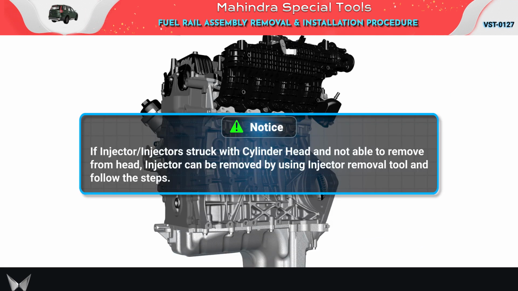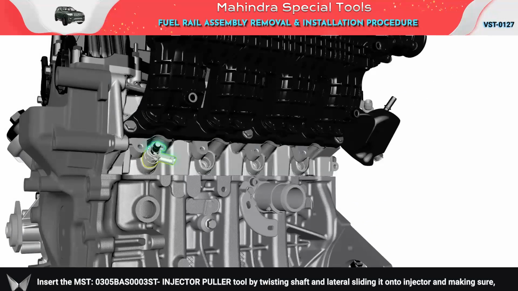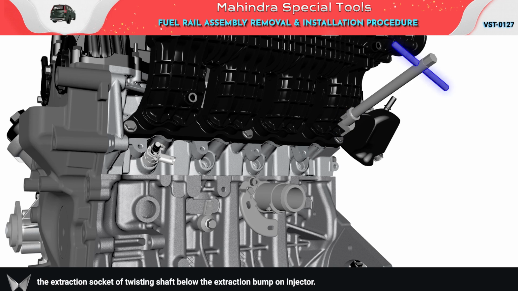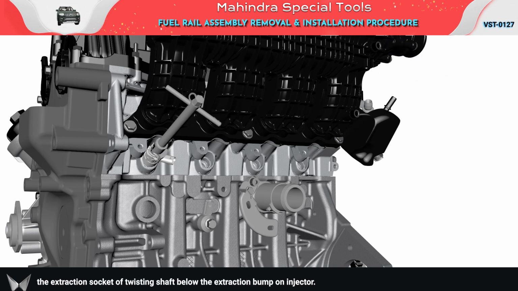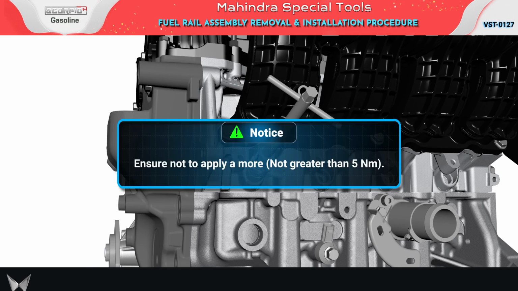Notice: insert the MST injector puller tool by twisting shaft and lateral sliding it onto injector, making sure the extraction socket of twisting shaft is below the extraction bump on injector. Assemble the torsion pin with twisting shaft, twist it clockwise and counterclockwise.